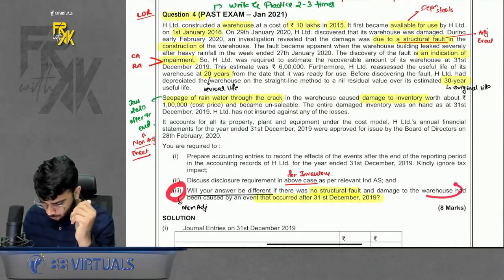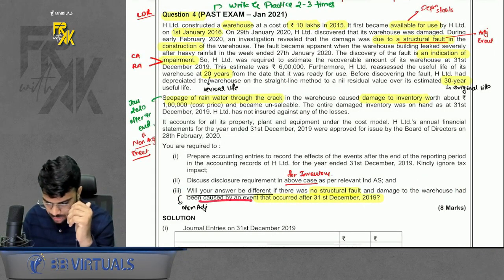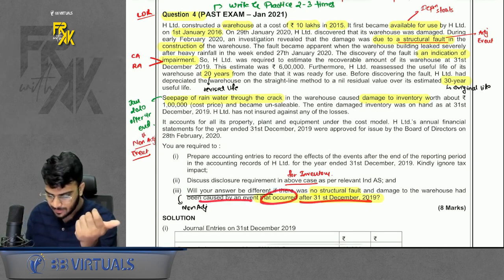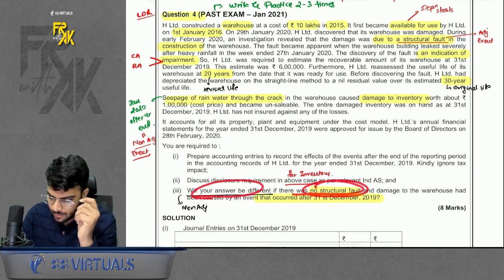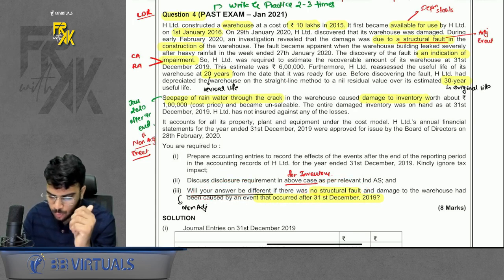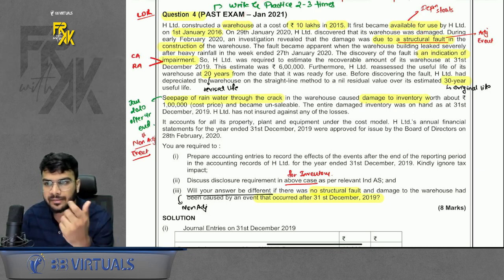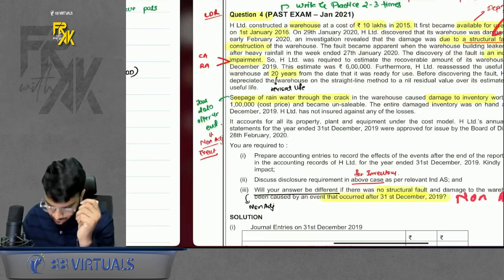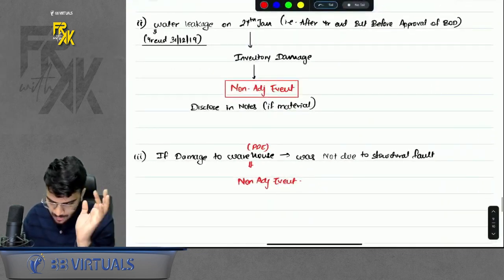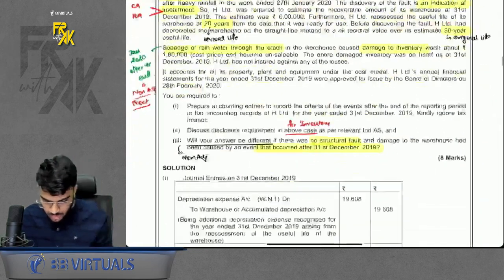What if the damage to warehouse, that is PPE, was due to an event caused after 31st December 19? That is, will your answer be different if there was no structural fault? It is saying, what if the damage to warehouse was not because of a structural fault? If structural fault was not there, then it would have been a non-adjusting event, no? Because the whole point of treating it as adjusting was because there was a structural fault, right? So if damage to warehouse was not due to structural fault, it would have been a non-adjusting event, sir.